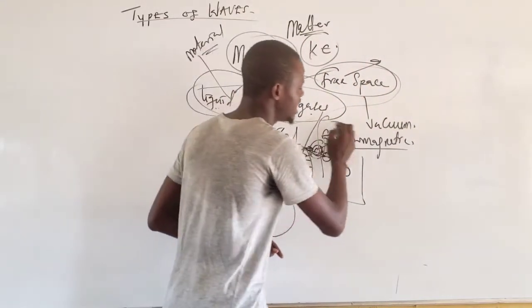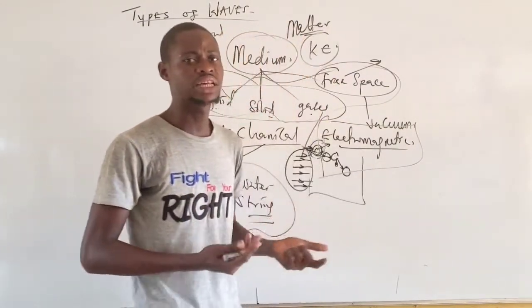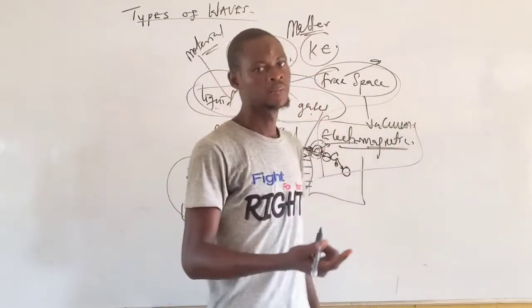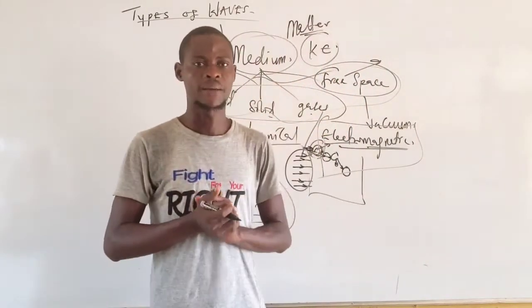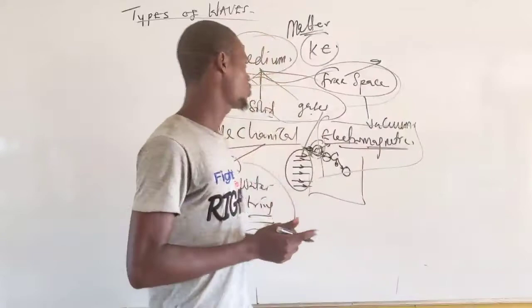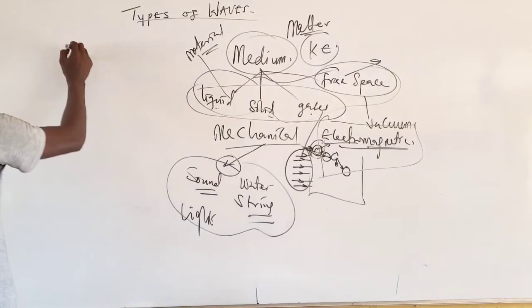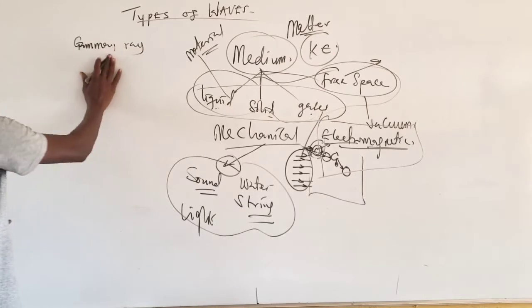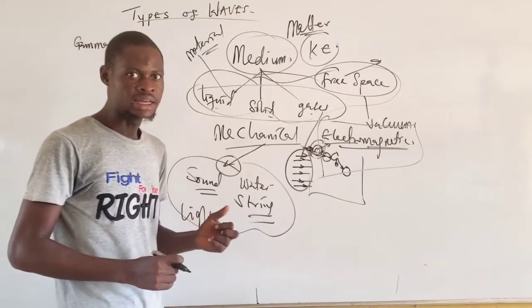We now have what we call the electromagnetic wave. From its name, it simply means that they are waves that are generated from the oscillation of electric and magnetic field in space. These waves are just only 6 in number. The first example is the gamma ray. Each of these waves is in form of radiation, and that's why we call them rays.